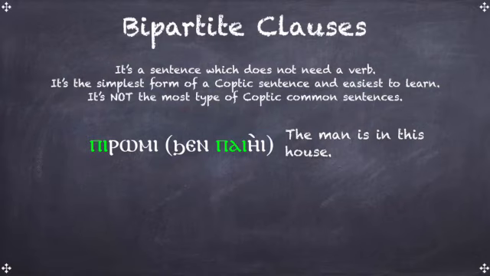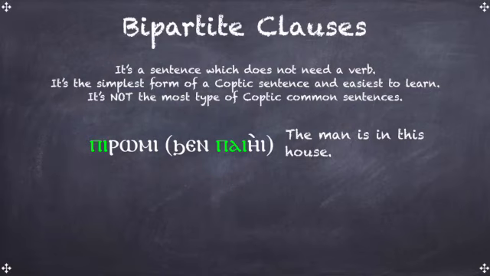Pi Romi Chen Pi A. So in the Coptic text that you're looking at here, there's actually no verb to be. It doesn't say is anywhere in the Coptic text. But because this is a bipartite clause structure, it is already a complete sentence in Coptic. And when we translate to English, I have to provide the verb to be in the English translation.